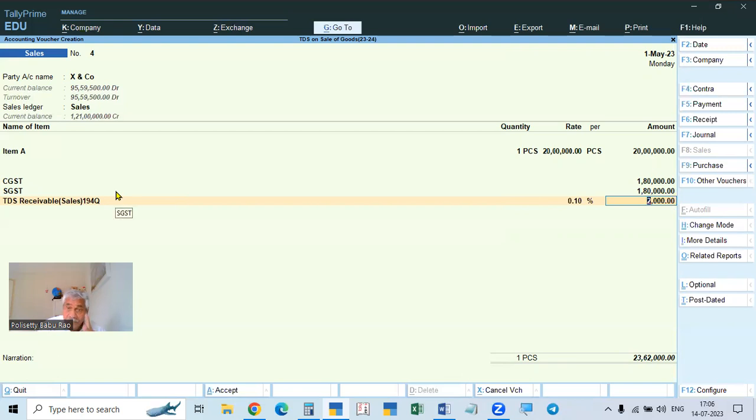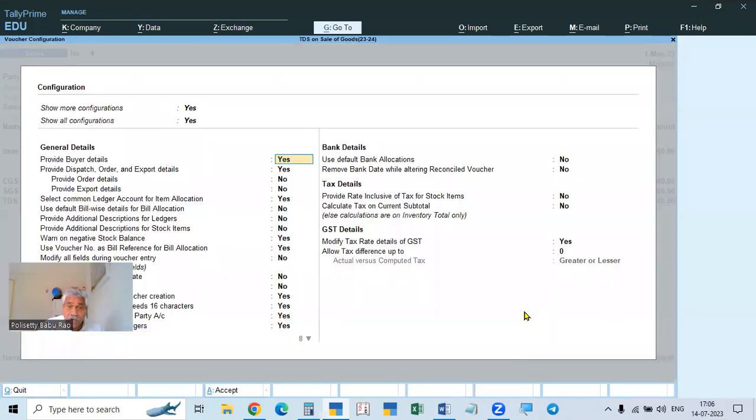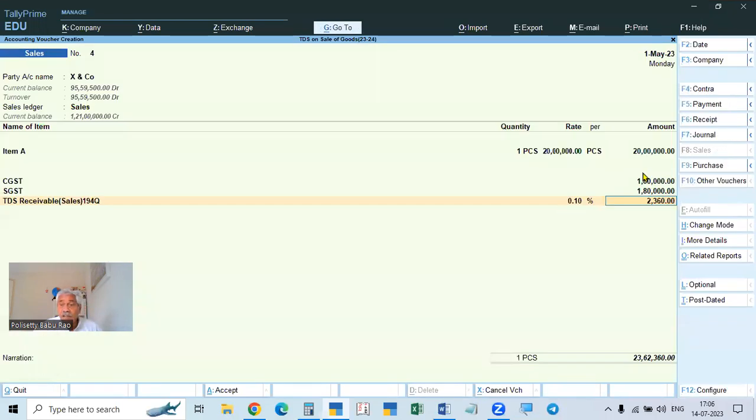And one more thing here, the 2000 is to be calculated, the TDS is to be calculated on the taxable value only. So that's why you go to F12, here there is one column: Calculate tax on current total. If it is yes, it will calculate on the total amount, including the tax. But on GST, there is no TDS.